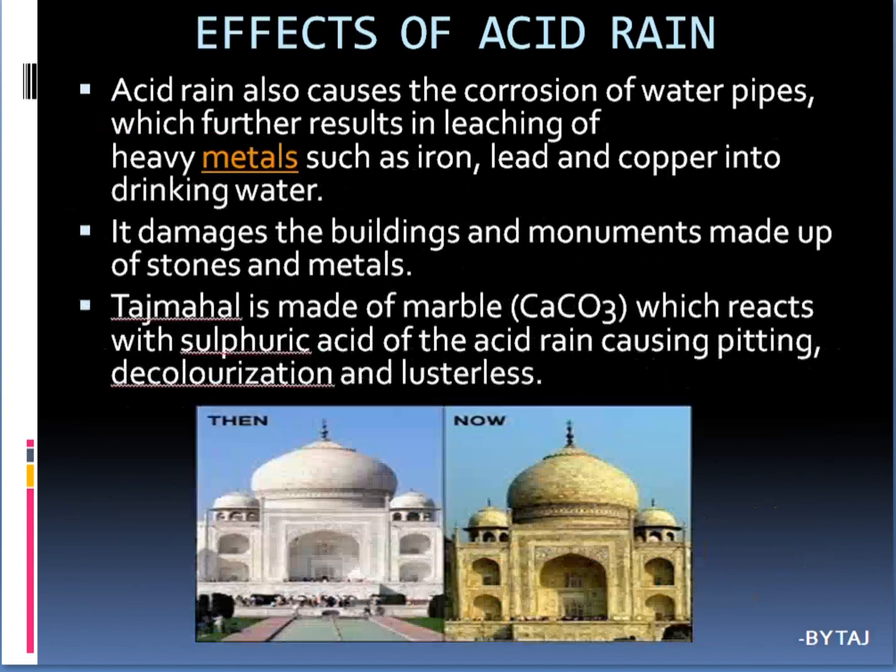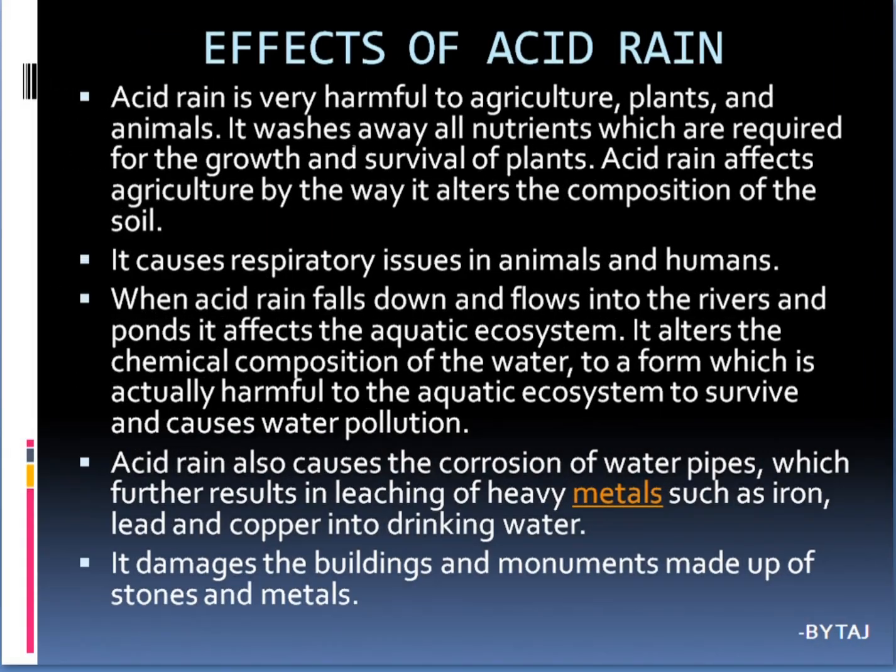So, effects of acid rain. Acid rain is very harmful to agriculture, plants and animals. It washes away all nutrients which are required for the growth and survival of plants. Acid rain affects agriculture by altering the composition of the soil. It causes respiratory issues in animals and humans.